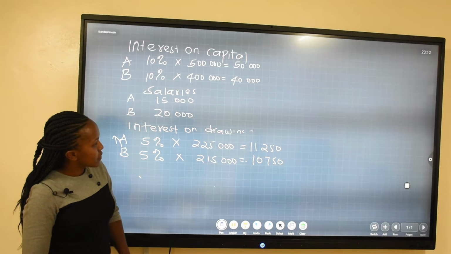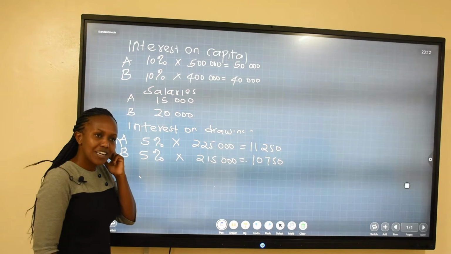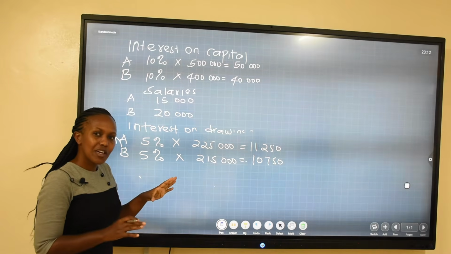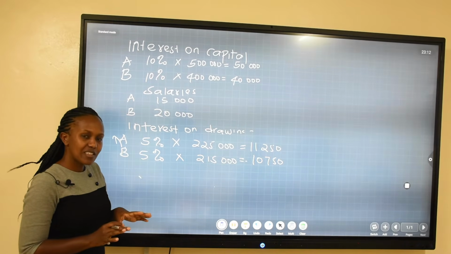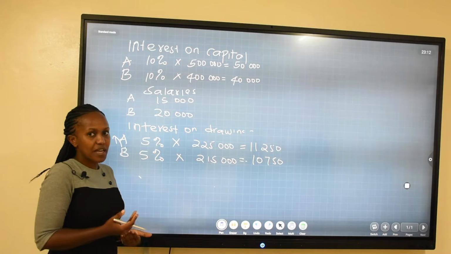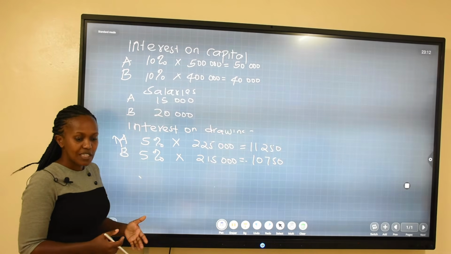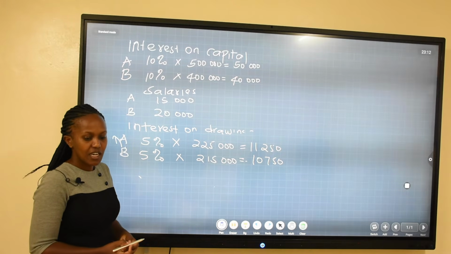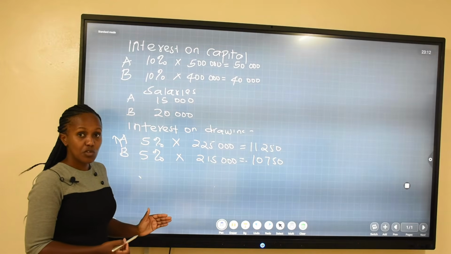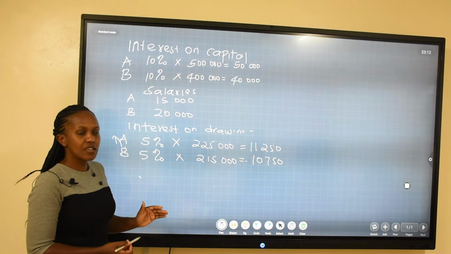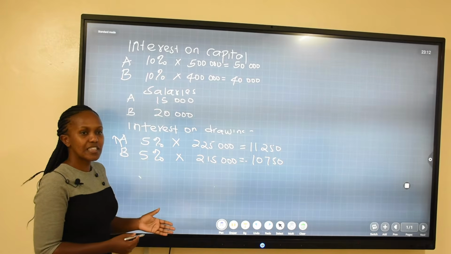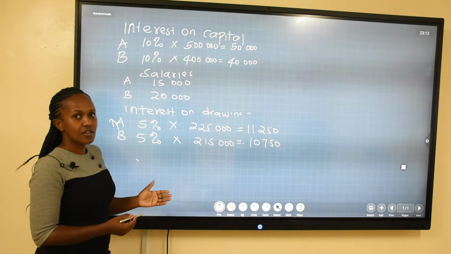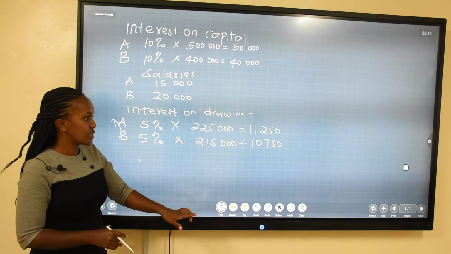You realize that our trial balance does not require us to prepare the income statement. The income statement has been prepared already. What we have there, we are starting with a net profit. If the income statement was not prepared, we would see the sales, the expenses, we would see even all those issues that are usually in the income statement.